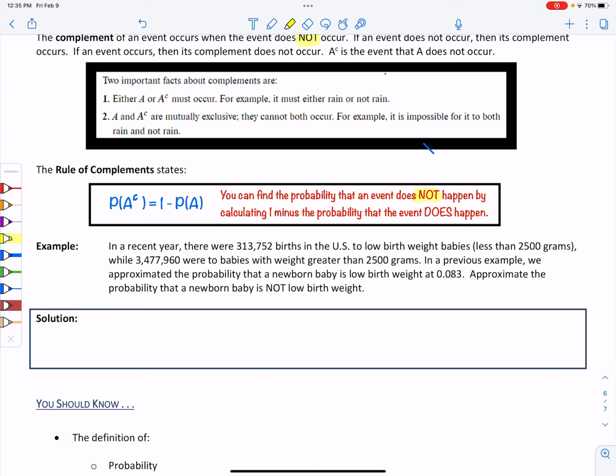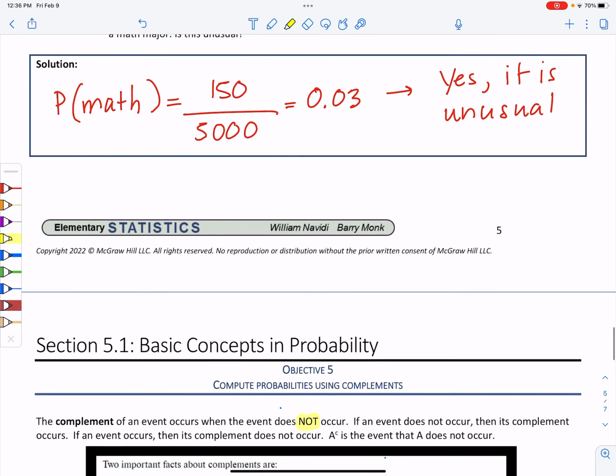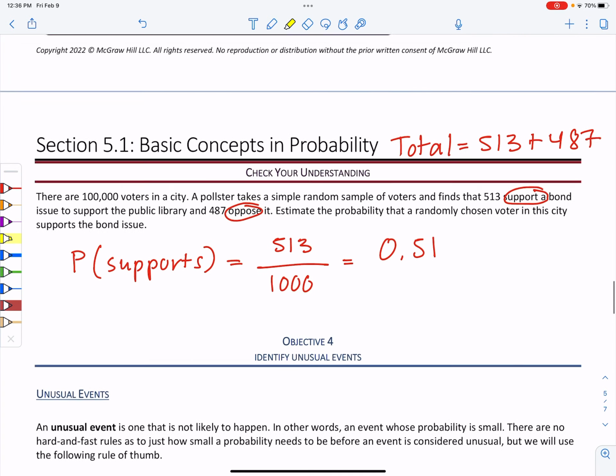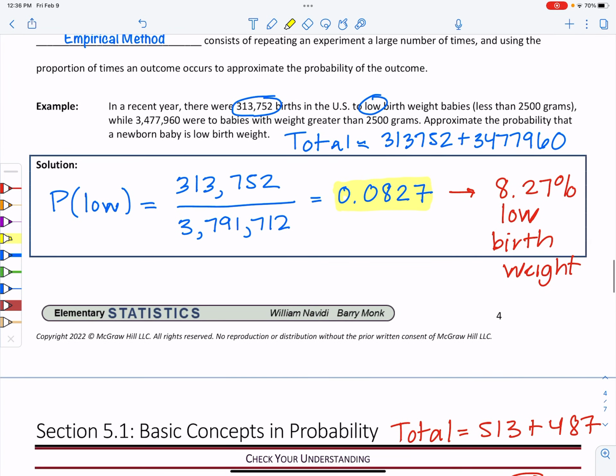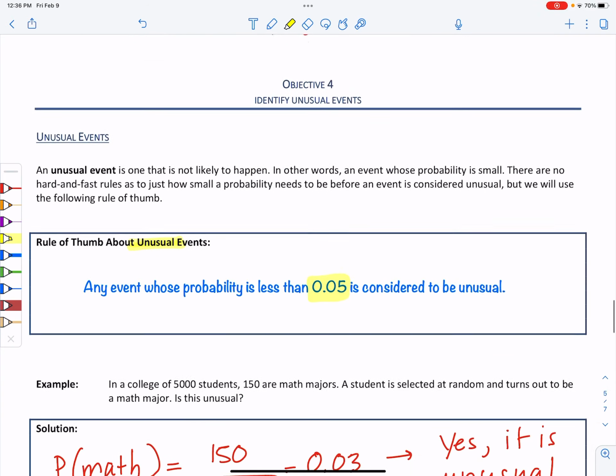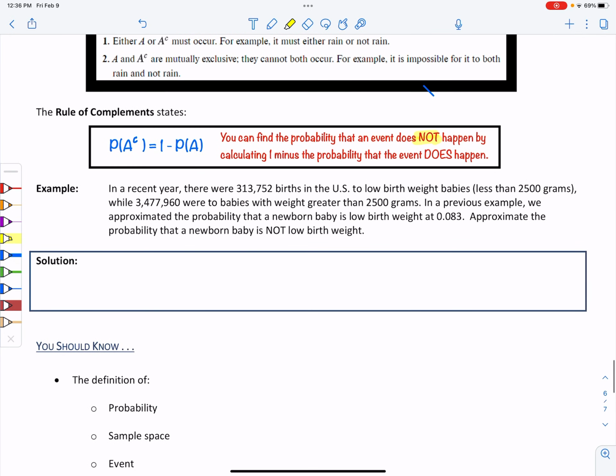Okay, so let's look at our example here. We're going right back to the birth weights. And what I want you to remember is that we already calculated the probability of a low birth weight at 0.0827. Because I've already got that, I'm going to go ahead and pull that over here.